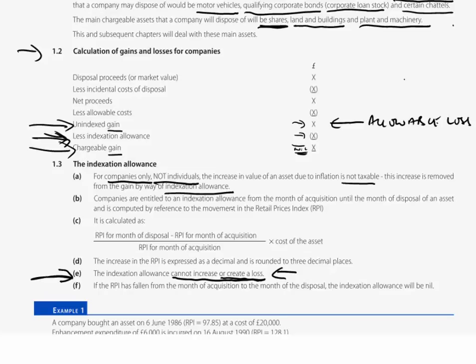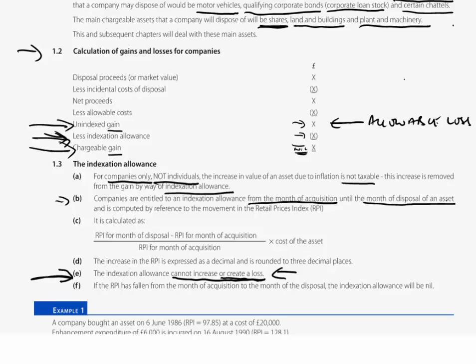How do we calculate it? Companies, here in Note B, are entitled to an indexation allowance from the month of acquisition until the month of disposal of an asset. So we will be told when we bought and when we sold an asset. And as we'll talk about separately in a moment's time, if we have incurred separate enhancement expenditure at a date after, obviously, we had acquired the asset, then there will be a need for more than one indexation allowance calculation.